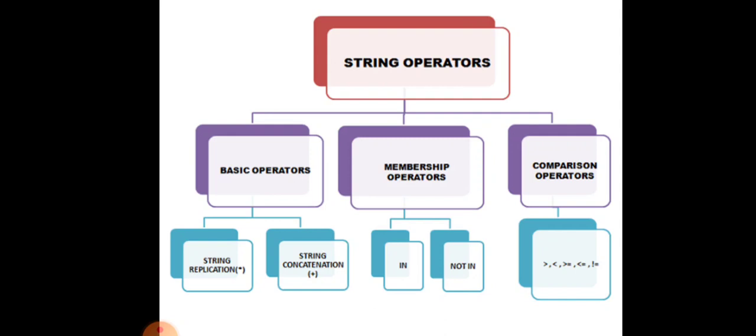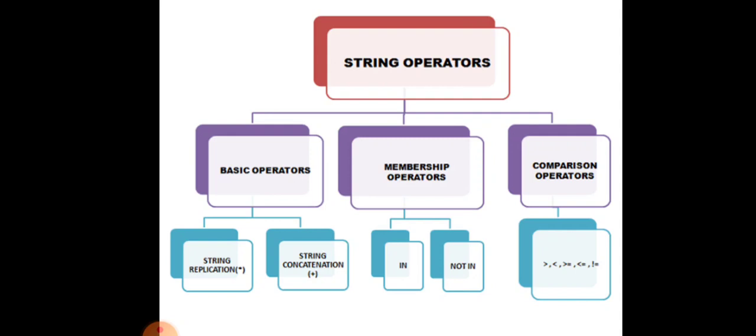Then we have membership operators. In membership operators, we have in and not in. In returns true if a character exists in the given string, and not in returns true if the character does not exist in the given string.